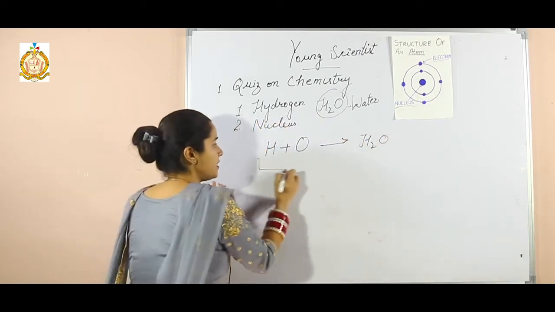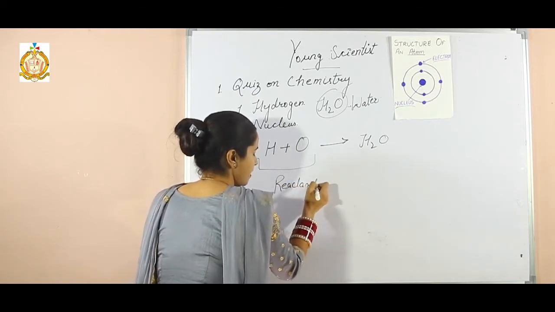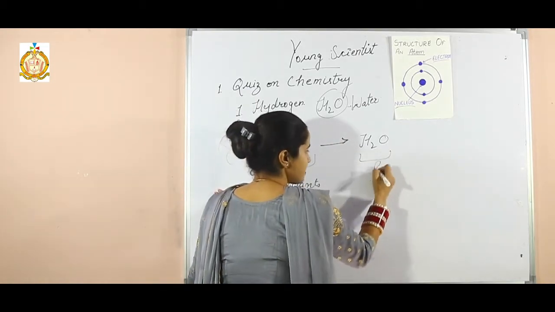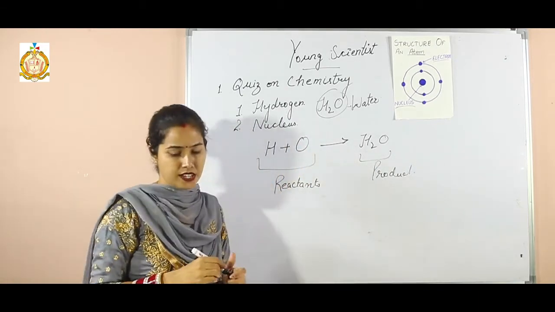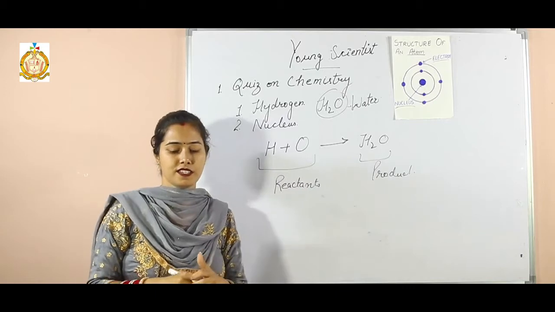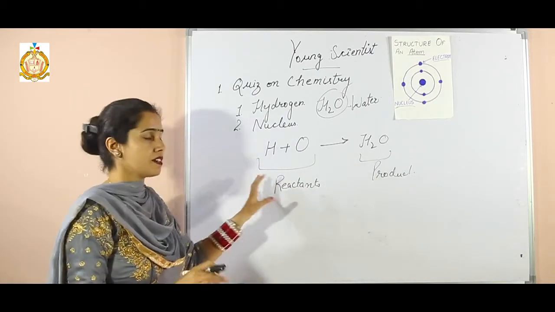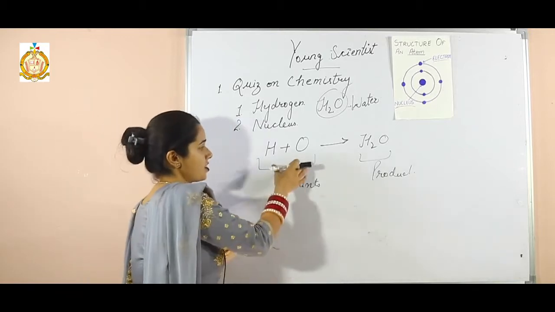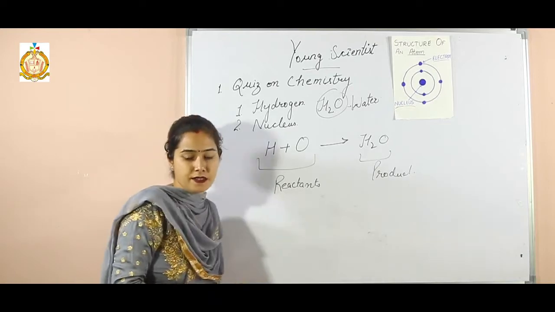So here, these are the reactants and this is the product. So for example, if it is a chemical reaction, the initially involved elements are known as reactants.